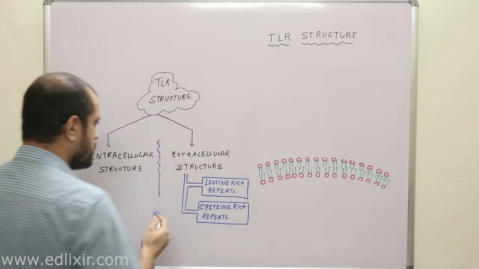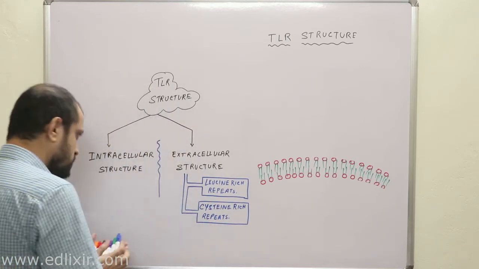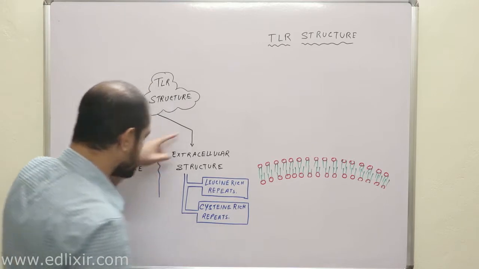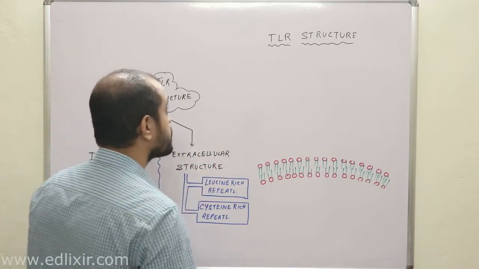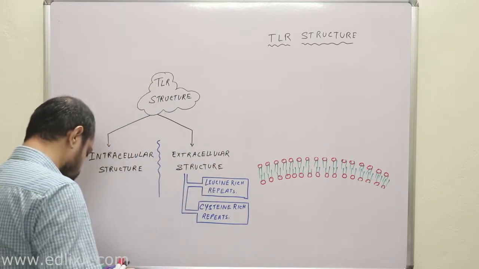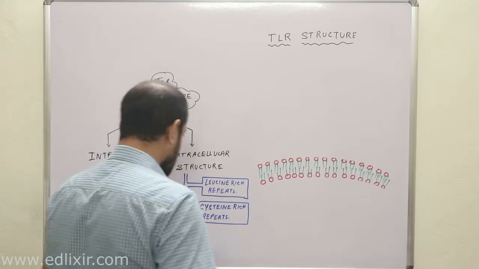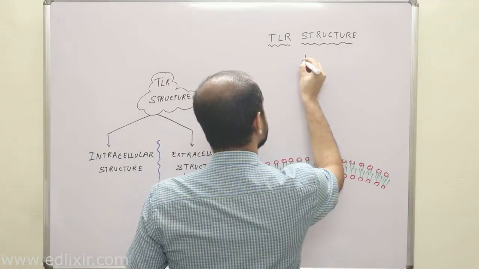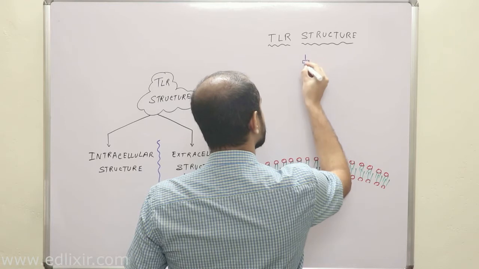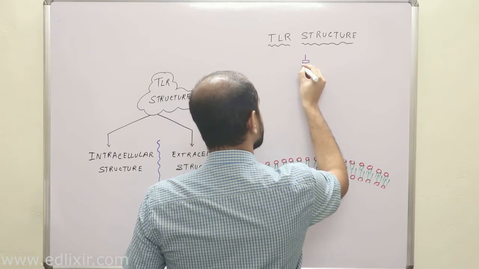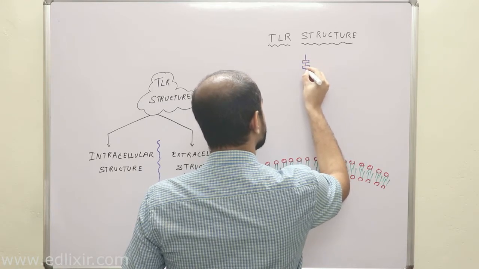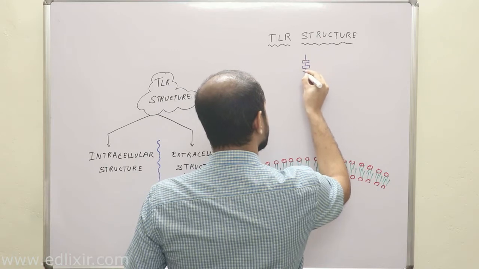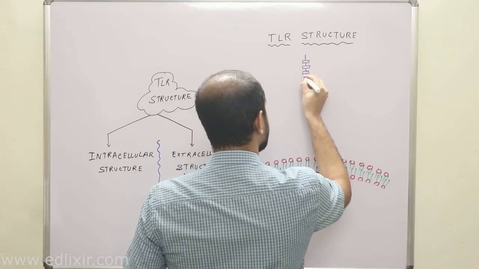So there are these two extracellular structures present in your TLR structure. Suppose these are your leucine-rich repeats.